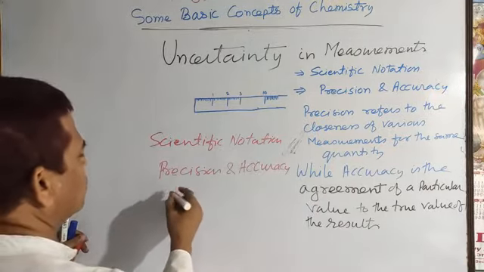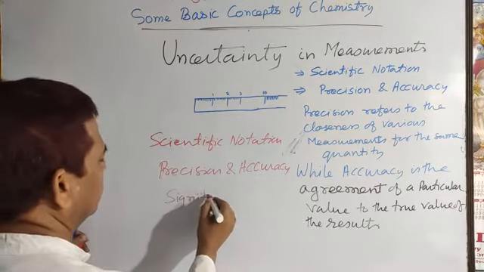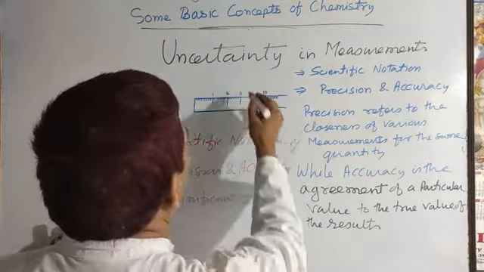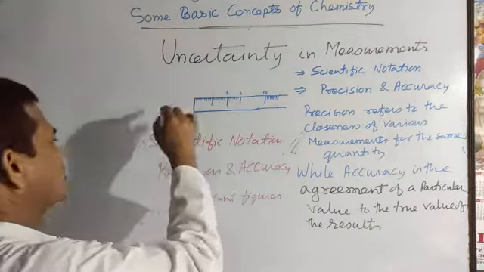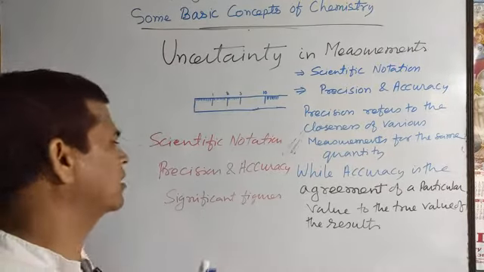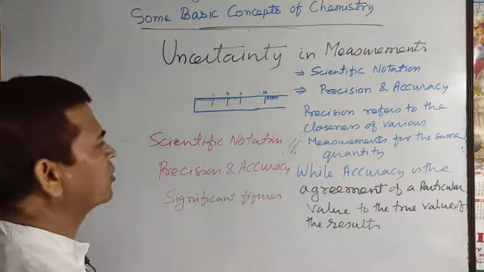Then the next topic will be significant figures. So under this topic I will discuss three terminologies: scientific notation, precision and accuracy, and significant figures. So first come to the scientific notation.